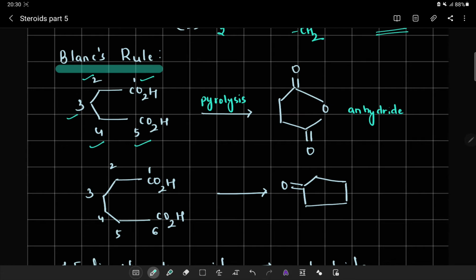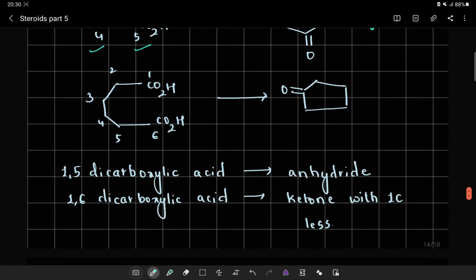1, 2, 3, 4. We can say that there may be a loss of carbon or there may not be a loss of carbon, but mostly what happens is there is loss of a carbon to yield an anhydride system. In addition, when there is a 1,6-dicarboxylic acid, 1, 2, 3, 4, 5, 6, upon the same reaction, that is pyrolysis, it yields a ketone.